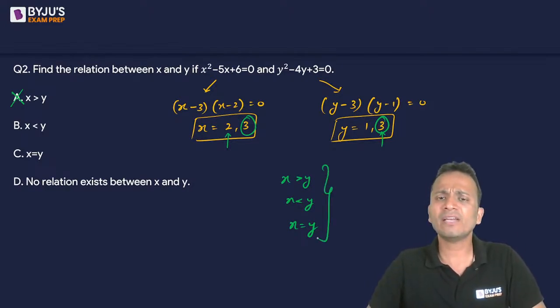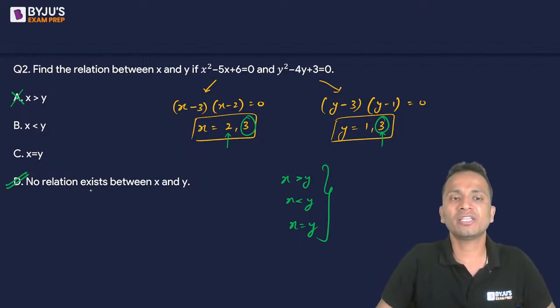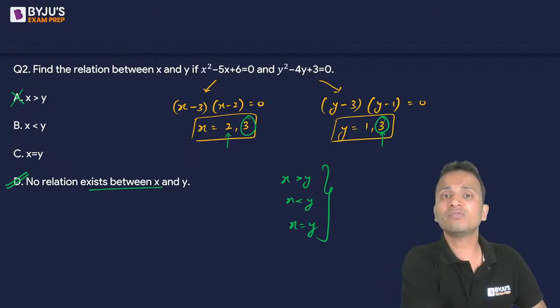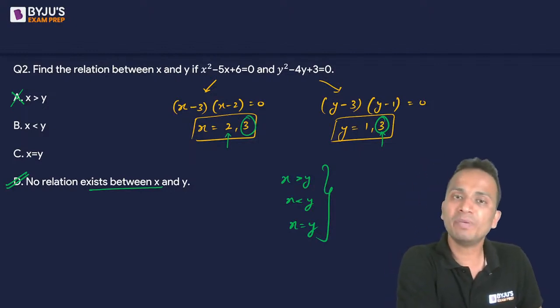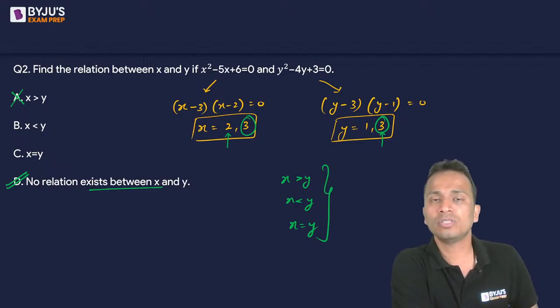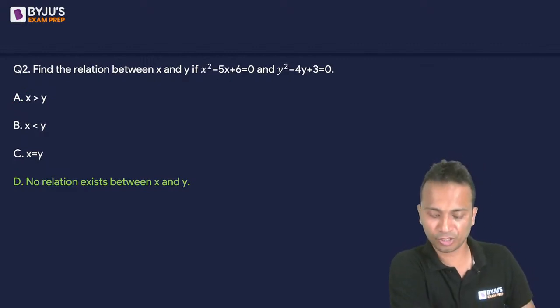So x and y की जो values हैं, they cannot be compared with each other. So I can say that there is no relation that will exist between x and y. Because out of these values, x and y can take any of the values, and x may be greater, may be less, or it may be equal to y. So there is no relation that will exist between x and y. So the correct answer will be option D for this question.